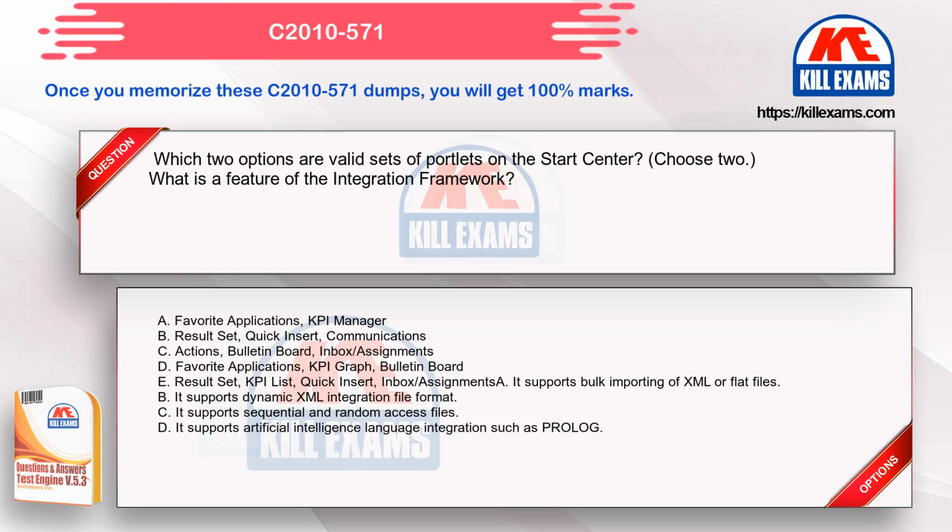Which two options are valid sets of portlets on the Start Center? Choose 2. Option A. Favorite applications, KPI Manager. Option B. Result set, Quick Insert, Communications. Option C. Actions, Bulletin Board, Inbox/Assignments. Option D. Favorite applications, KPI Graph, Bulletin Board. Option E. Result set, KPI List, Quick Insert, Inbox/Assignments.